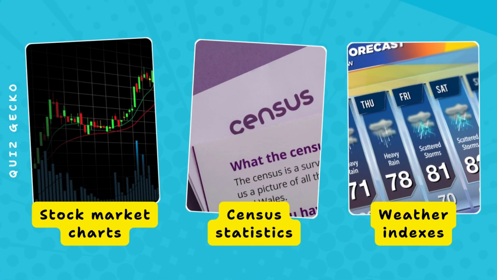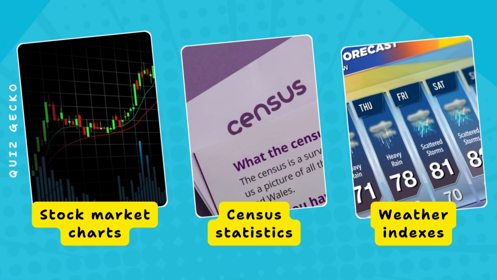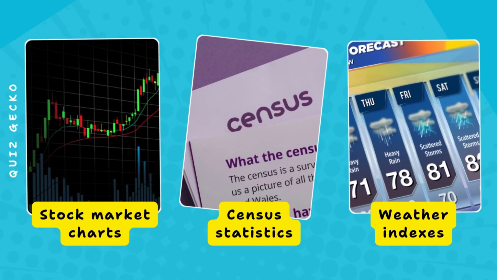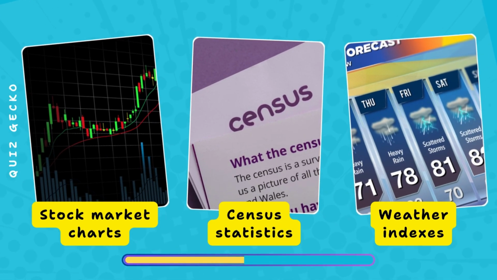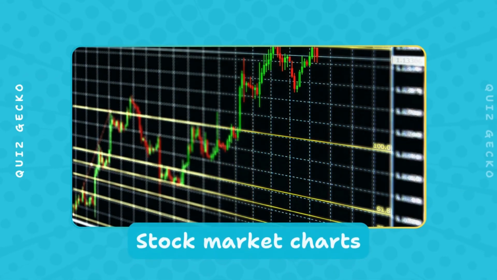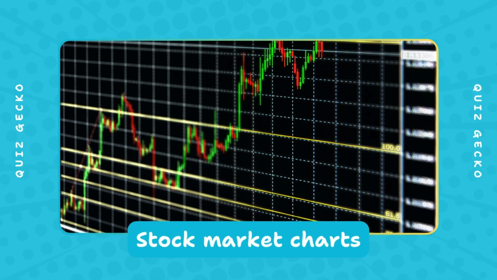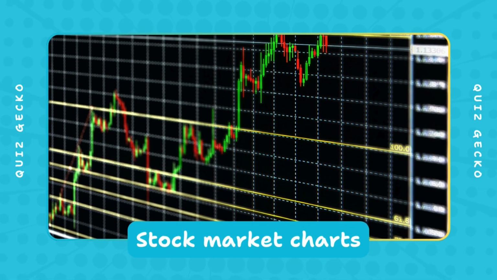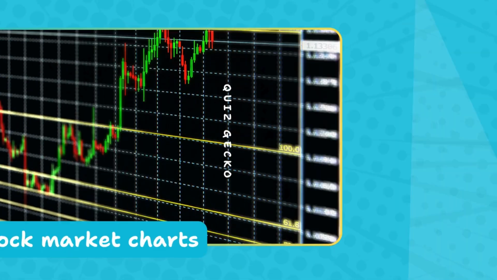Which economic index sometimes uses Fibonacci tools? Stock market charts, census statistics, weather indexes? Stock analysts apply Fibonacci ratios to identify potential price movement zones.